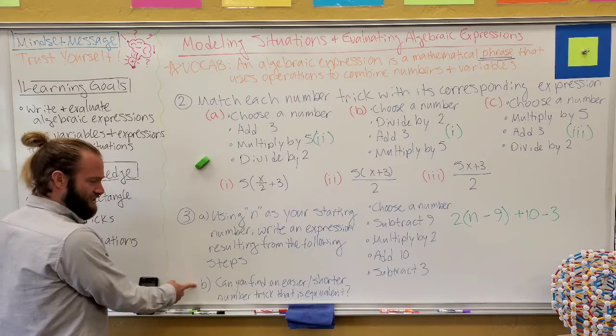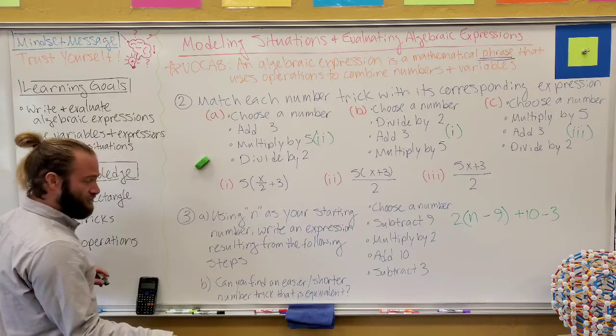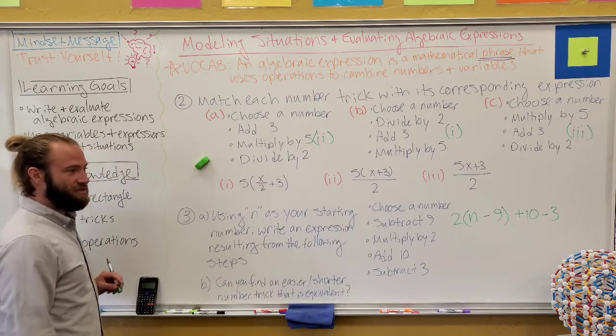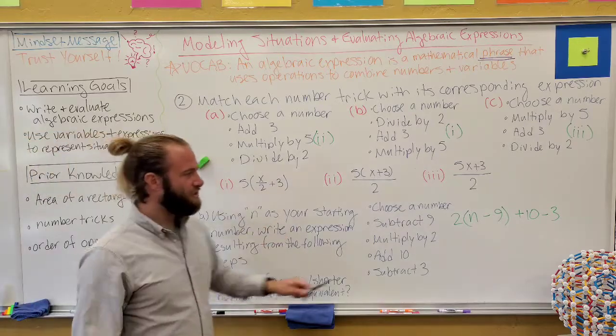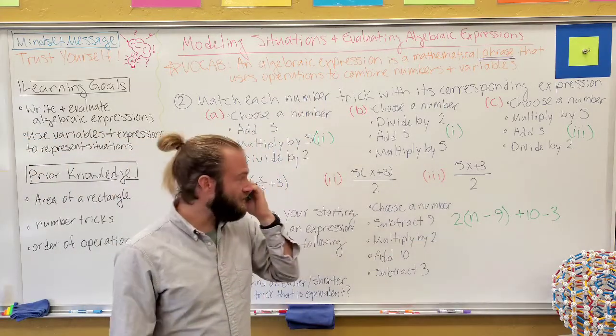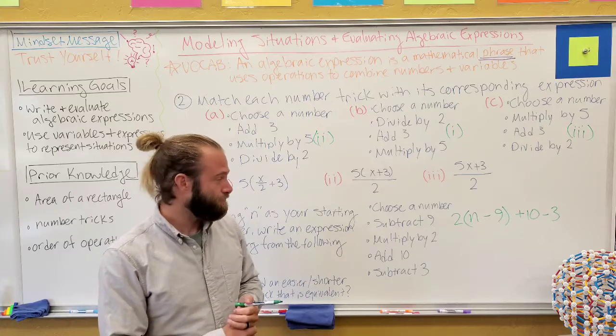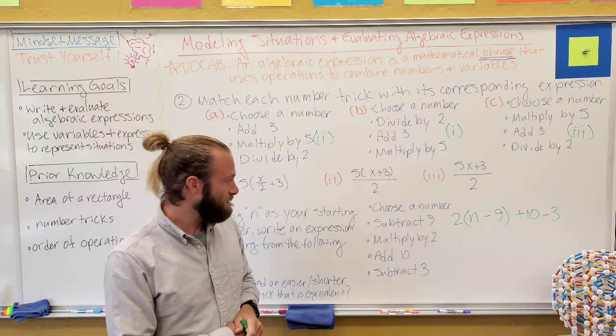Now B is interesting because it says, can you find an easier or shorter number trick that is actually equivalent to this? There might be something, if you just look at this expression, that light bulb comes on in your head. There's something right away that's pretty easy to make this even shorter.